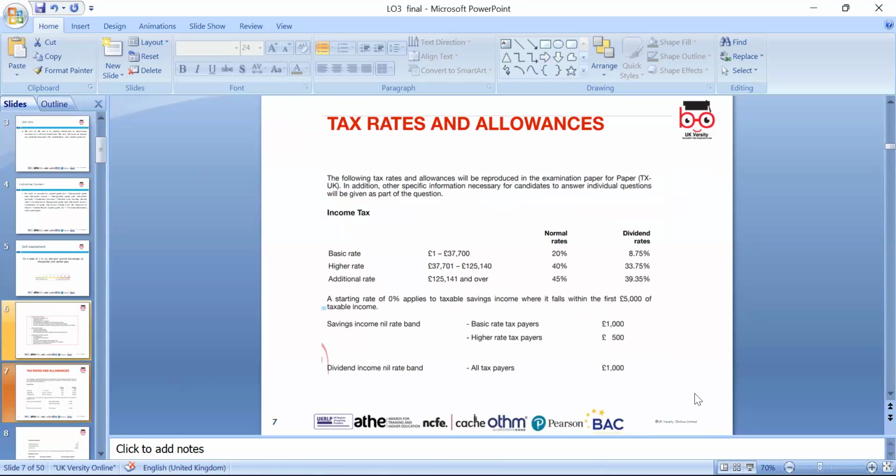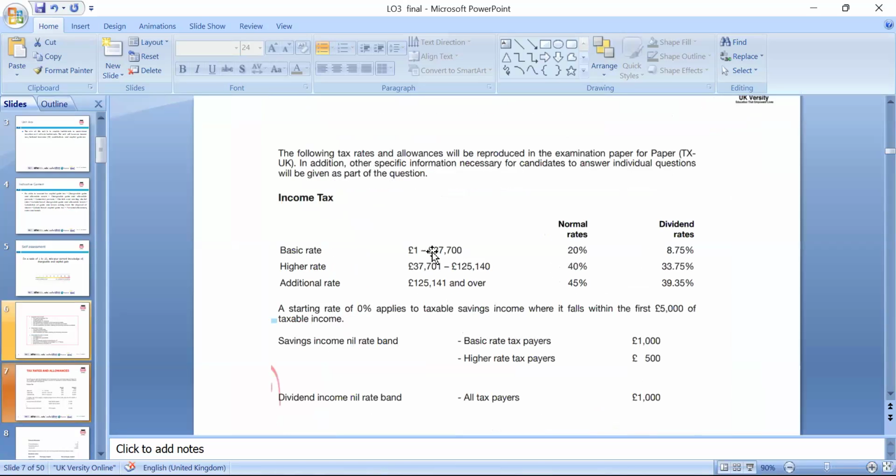In lesson 1, we had a discussion about the rates. And we went through, if you're earning up to 37,700, the first 12,570 is no tax. After that, if you're earning more than that, you pay 20% tax. And if you earn more than that, 40%. And then if you earn more than 125,140, your personal allowance will finish and the tax rate will be 45%. So that's the key, which we need to remember.